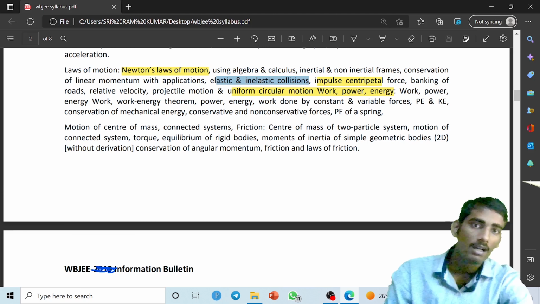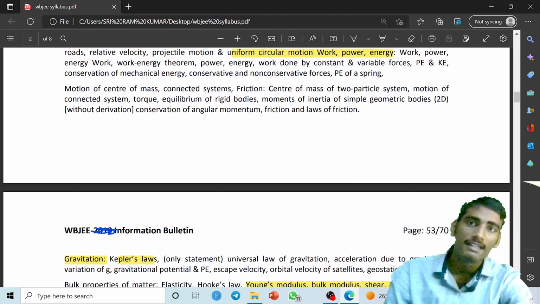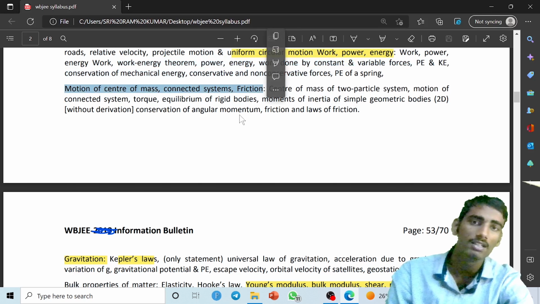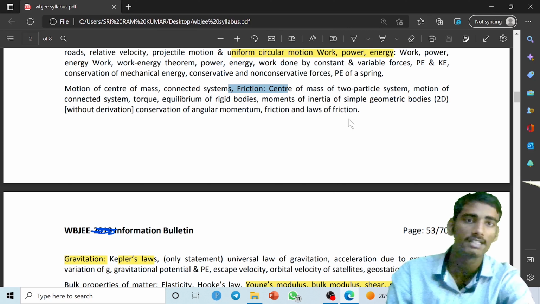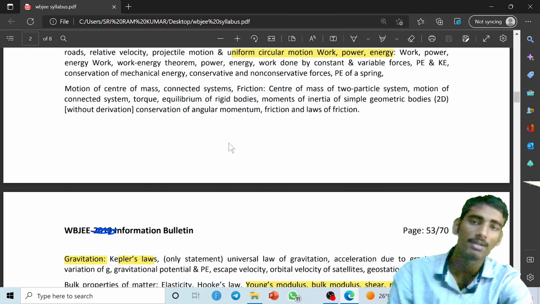Next important is energy, work-energy theorem, power. These are the topics you have to study. Then motion of center of mass, connected systems, and friction, which you have to study very carefully. One sure question comes from friction too, either from center of mass or a two-particle system and so on.